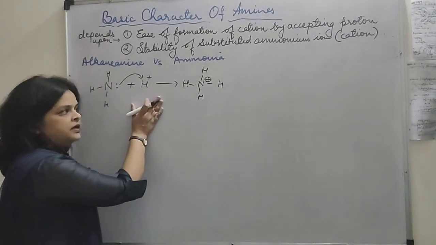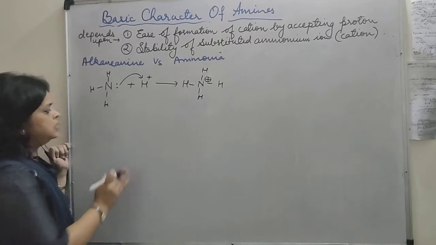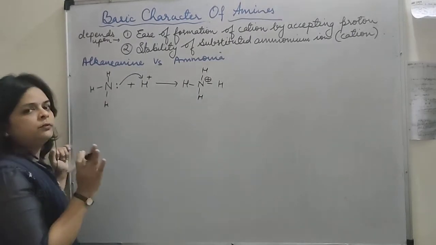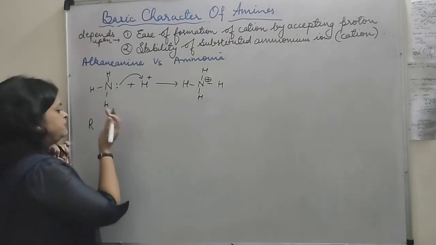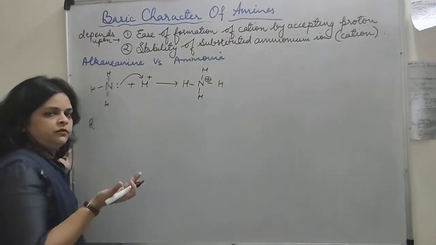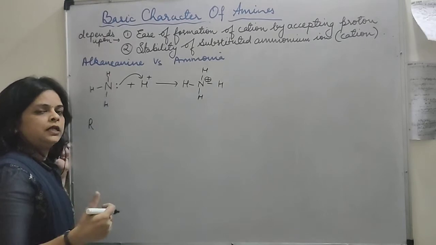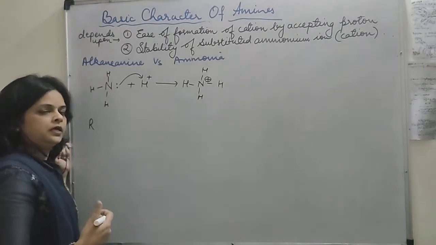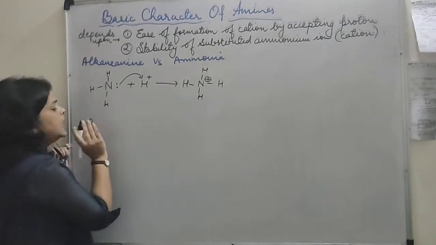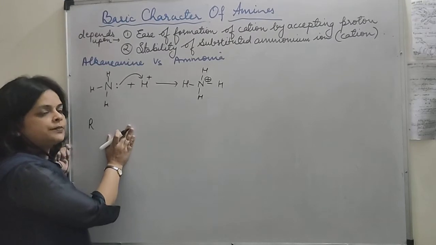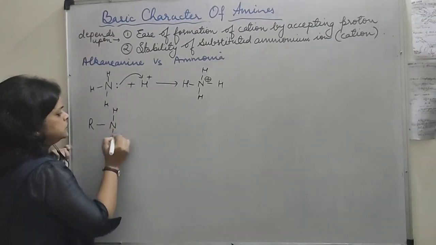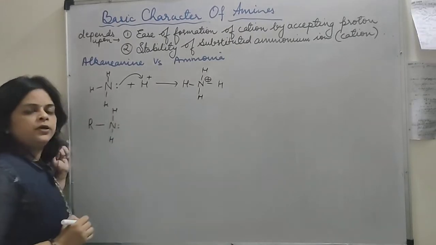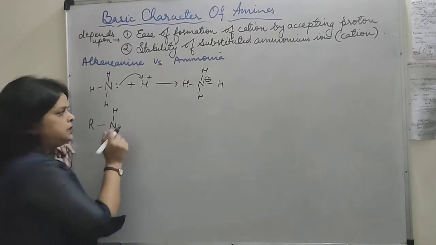In a similar way, if we draw it for the alkyl amine, it can have 1, 2 or 3 alkyl groups. If it has 1, we know that it will be a primary amine. If there are 2 alkyl groups, then it will be secondary. If there are 3, it becomes a tertiary amine. So here I am first taking the example of the primary amine. Here we have drawn RNH2. This is the lone pair of electrons present in the primary amine.